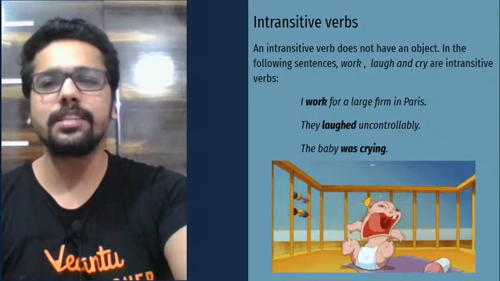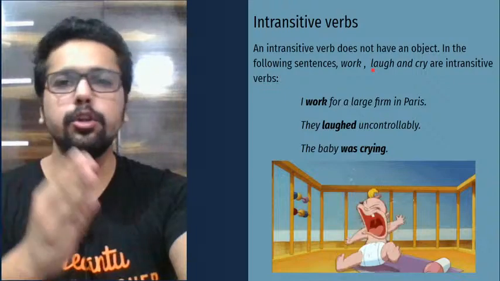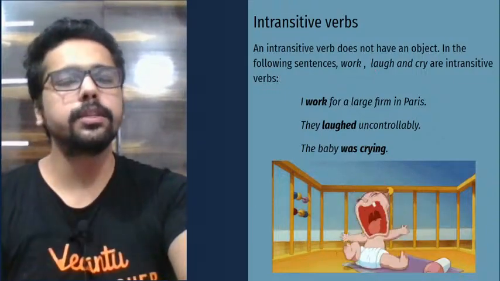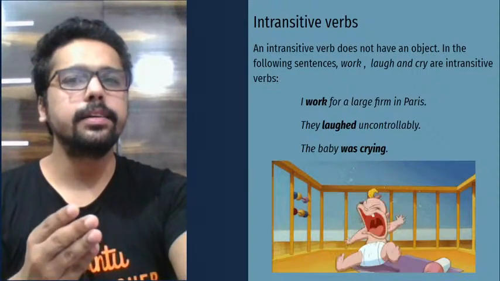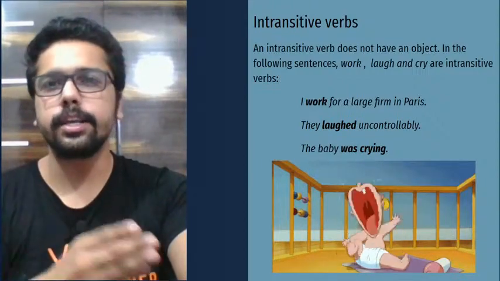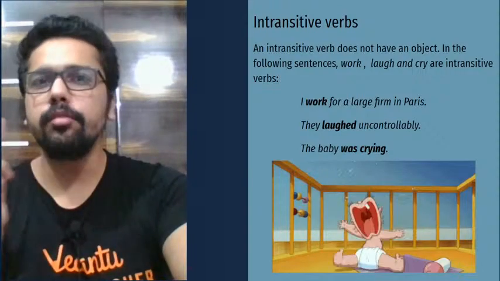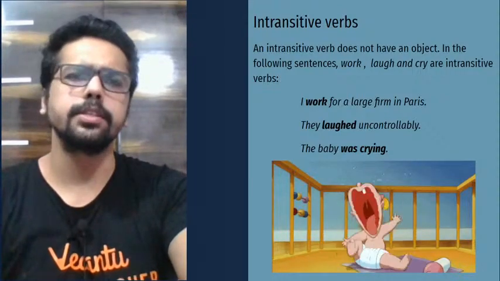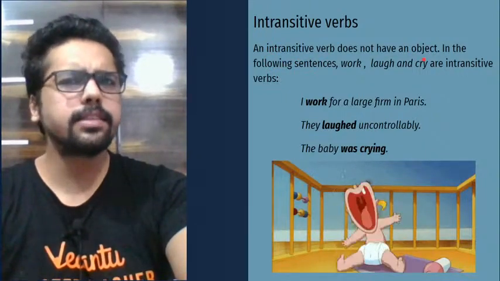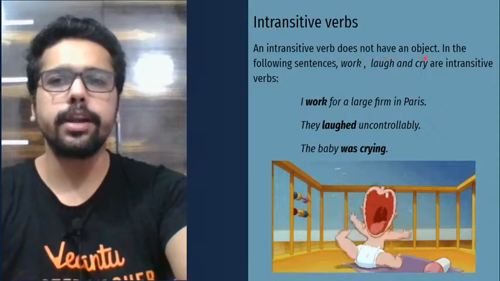Okay. Now look at the intransitive verb. This is clearly the opposite of transitive. As we say, important becomes unimportant. Necessary becomes unnecessary. Similarly, when you add a prefix to transitive, that's simply the opposite of transitive, intransitive. So an intransitive verb does not have an object. That's exactly the opposite of transitive. Transitive has an object. The intransitive verb does not have an object.